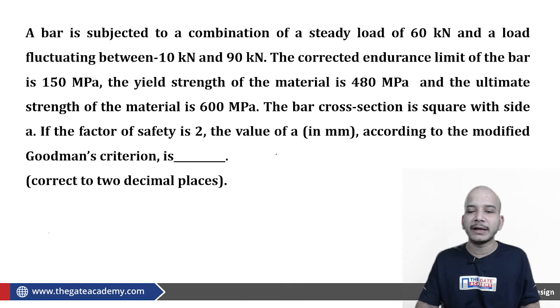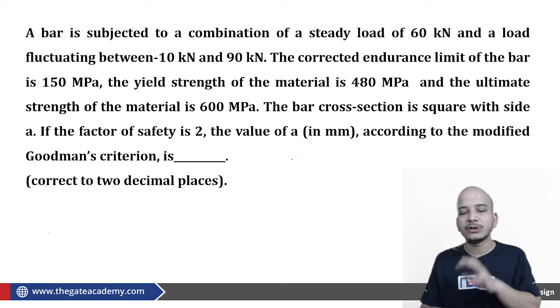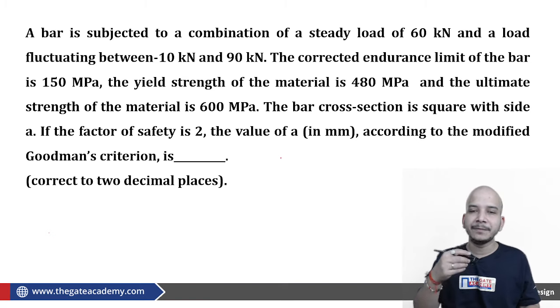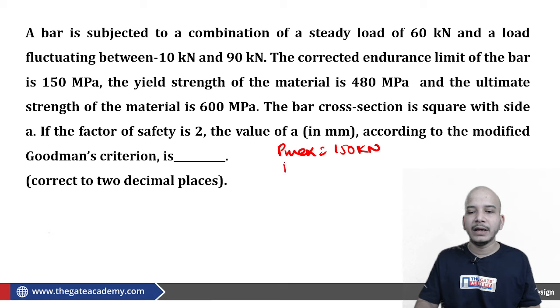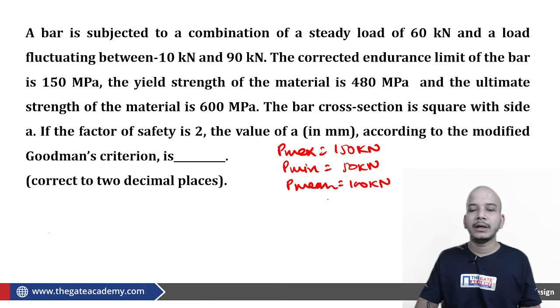Now according to the modified Goodman criterion, we have to go for the yield line as well as the Goodman line. First of all, our objective is to determine the value of P maximum and P minimum. P maximum can be calculated as 60 plus 90, so it will be 150 kilonewton. In the same way, P minimum will be 60 minus 10, which will be 50 kilonewton. From here you can calculate P mean. So P mean will be equal to 100 kilonewton, and therefore P amplitude, in terms of load, will be equal to 50 kilonewton.